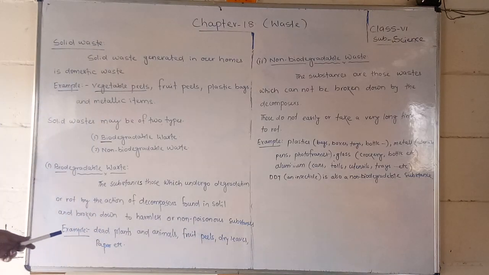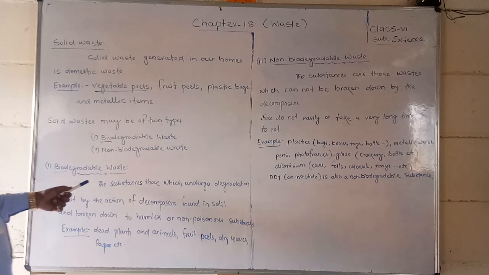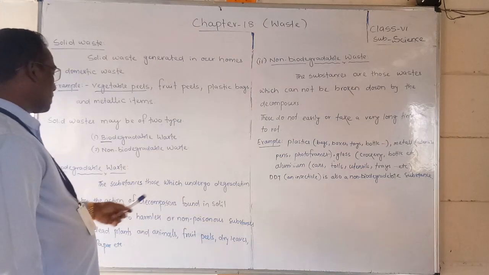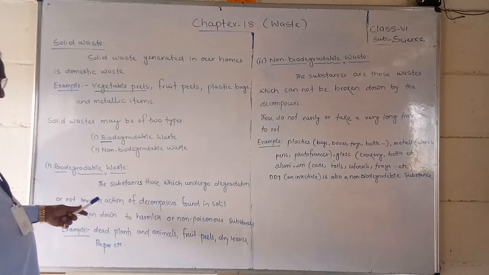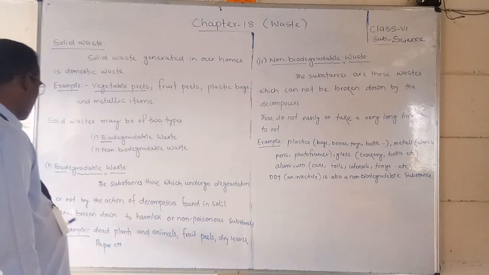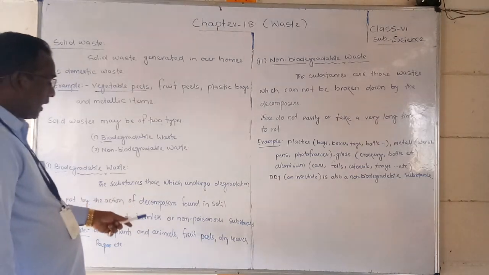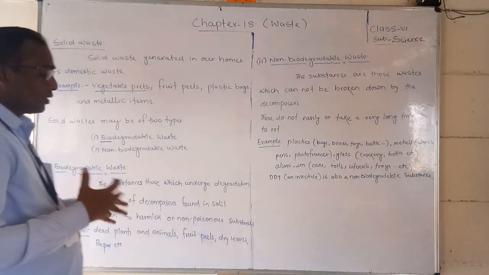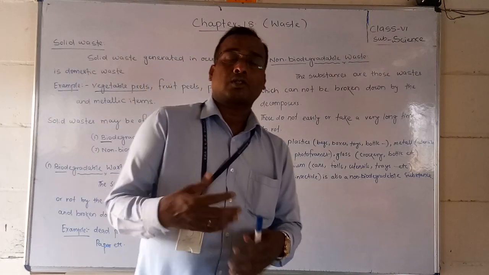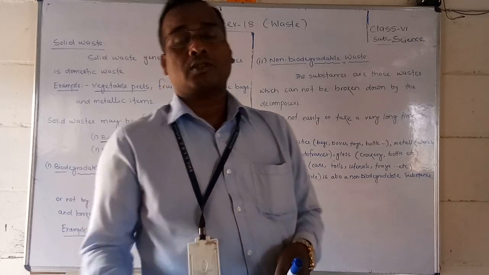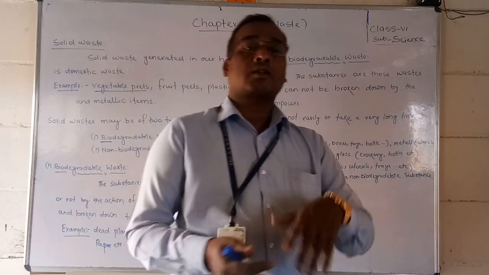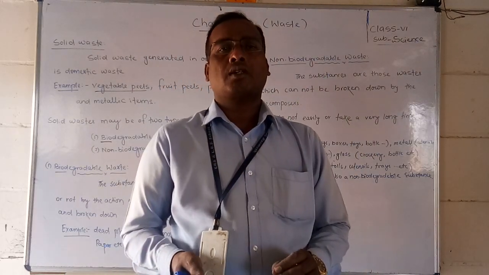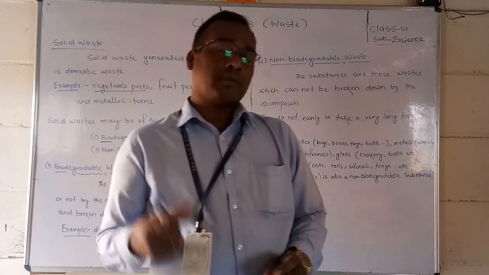Broken down: the substances which undergo degradation or rot by the action of the decomposers found in the soil, and are broken down into harmless or non-poisonous substances. So what will happen, they are decomposed by microorganisms like bacteria or fungus. Generally bacteria are decomposing, so those are microorganisms.